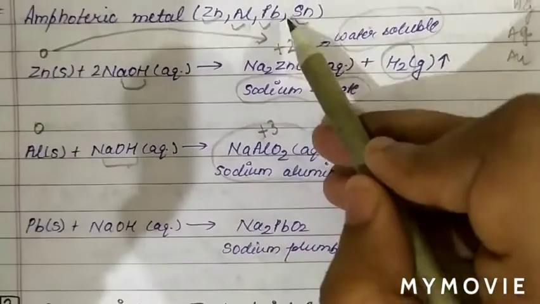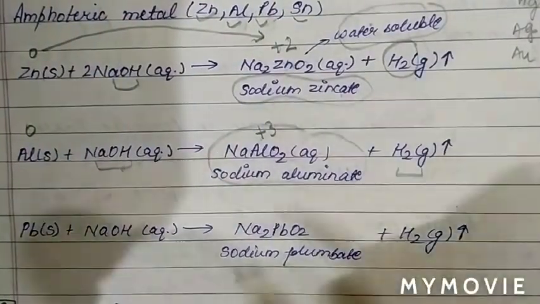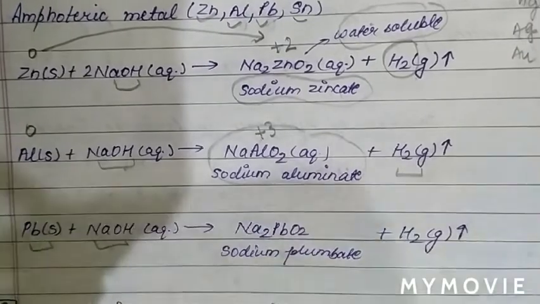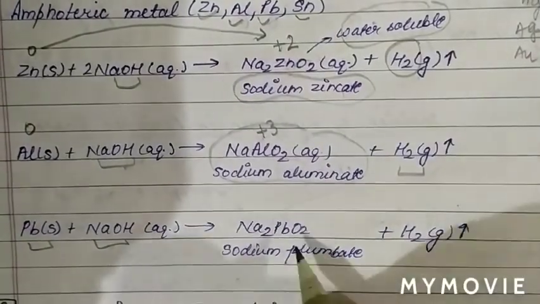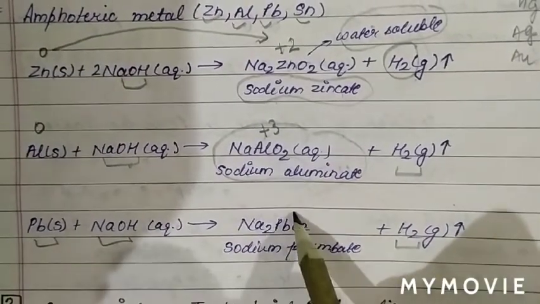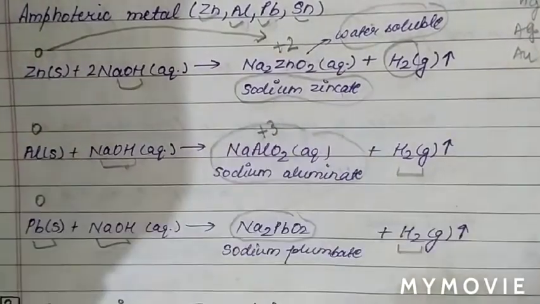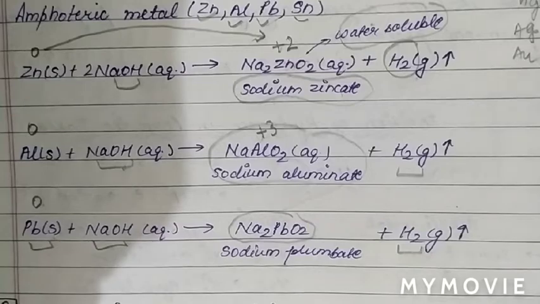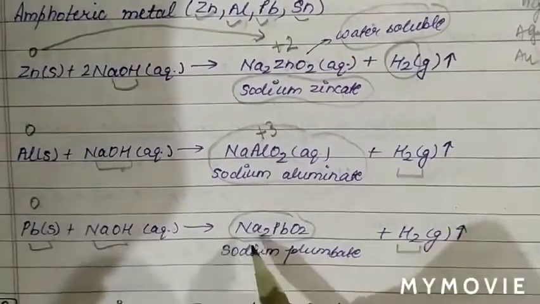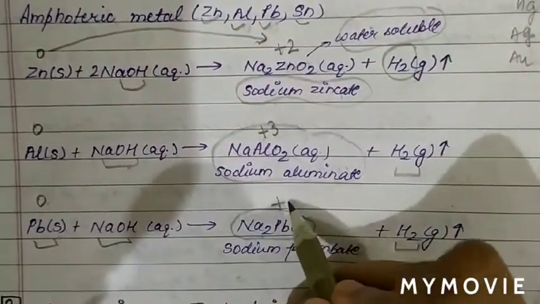In the same way, the next amphoteric metal reacts with acid as well as base. When lead reacts with a base like NaOH, it again liberates which gas? Hydrogen gas. Now it forms which compound? Sodium plumbate. Lead in standard form has oxidation state 0, and the oxidation state of lead in this compound is +2.